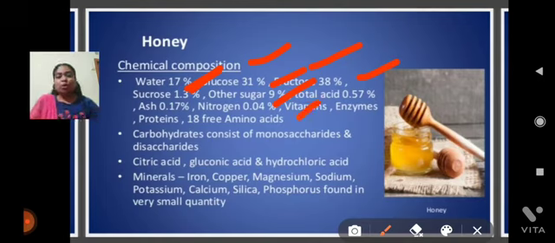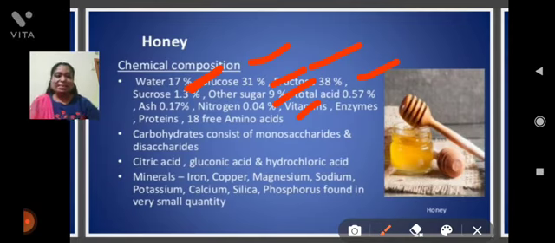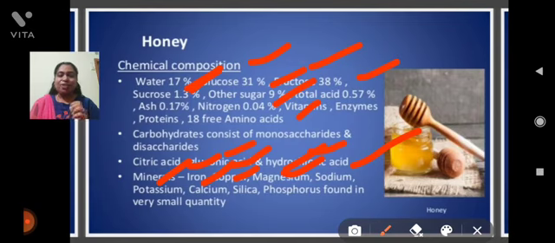It also contains carbohydrates, consisting of monosaccharides and disaccharides, and it has citric acid, gluconic acid and hydrochloric acid. Minerals present are iron, copper, magnesium, sodium, potassium, calcium, silica and phosphorus, found in very small quantity. That's why honey is very essential to our health.